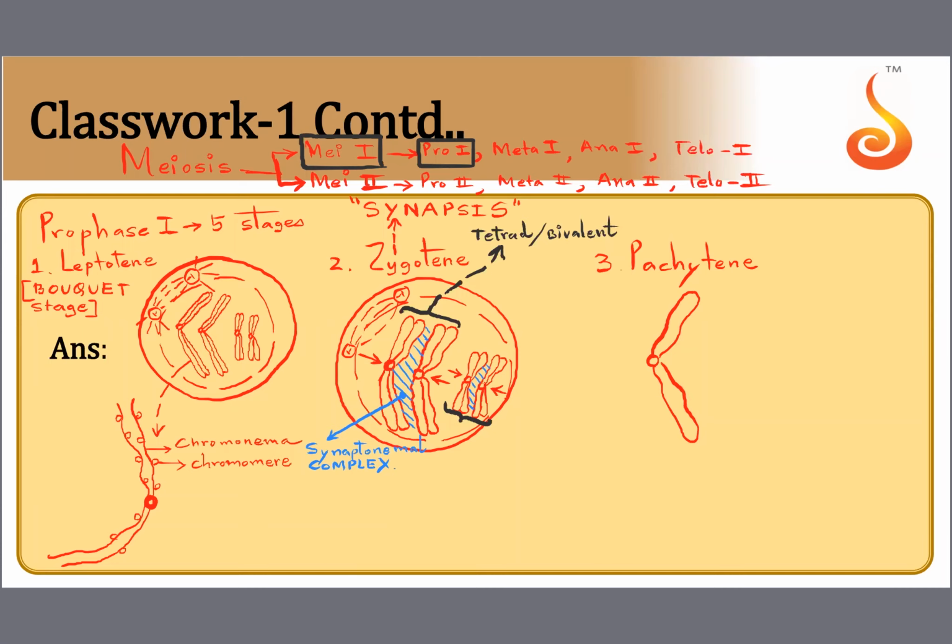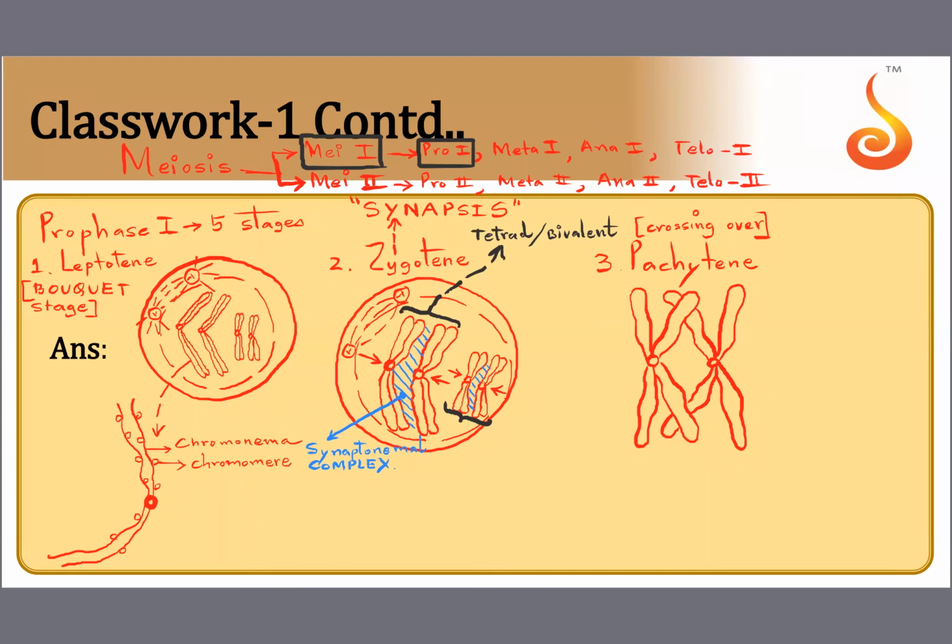See how their arms have started overlapping one another. So this is one chromosome and this is the other chromosome. See how their arms are crossing each other. So what you should not forget about pachytene is crossing over. They overlap with each other, and this process where they overlap with each other is referred to as crossing over.